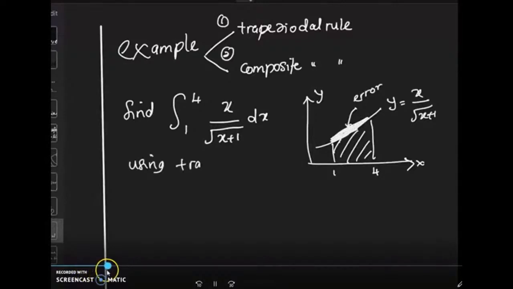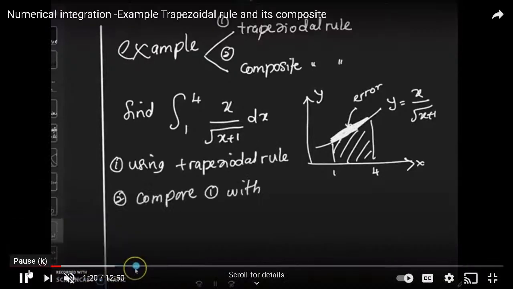The straight line creates an error between the area under the graph and the trapezoid, because the trapezoidal rule creates a straight line above the graph. So there is an error, right? Never mind, we can reduce the error using the composite trapezoidal rule.